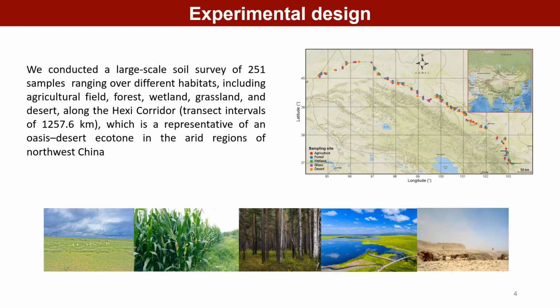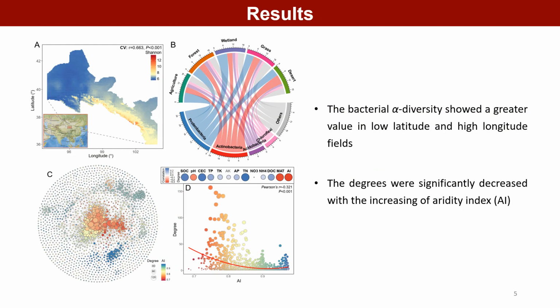Based on the assumption, we collected 251 soil samples from different ecosystems along the Heshi corridor in the northwest of China to estimate diversities of bacteria and fungi. Our study focused on the biogeographic distribution and community assembly of soil bacteria. As a result, the bacterial alpha diversity showed a greater value in low-latitude and high-longitude fields.